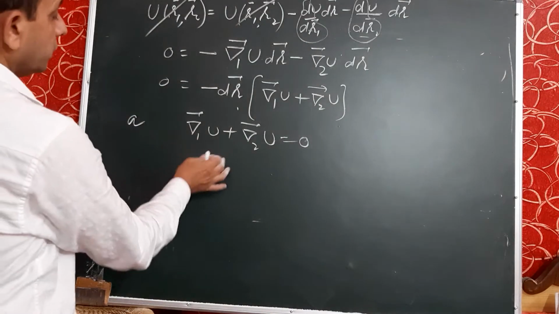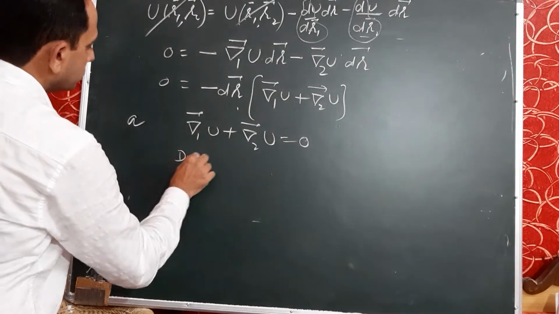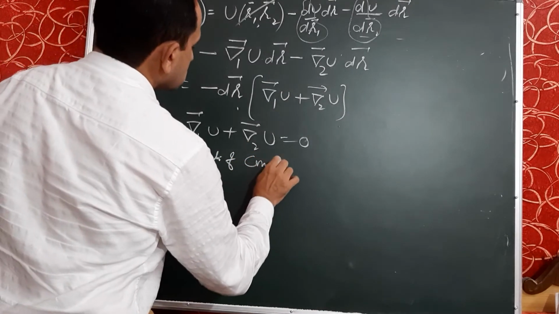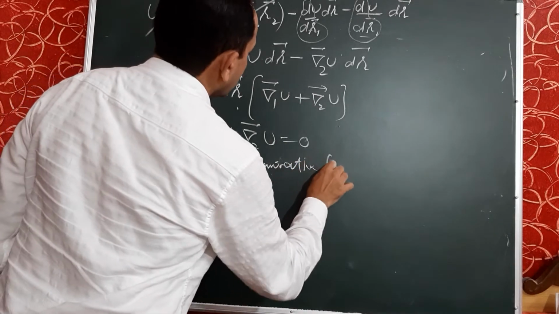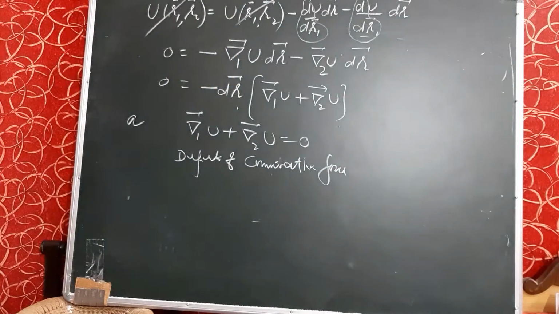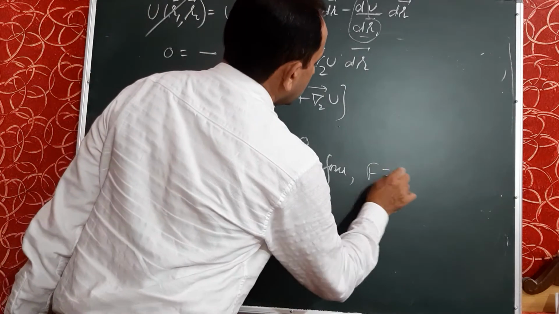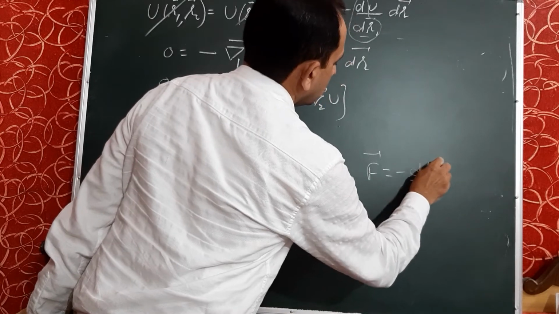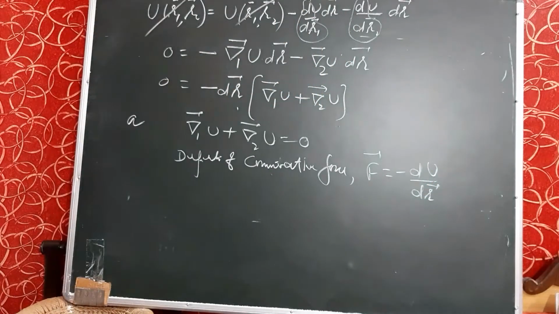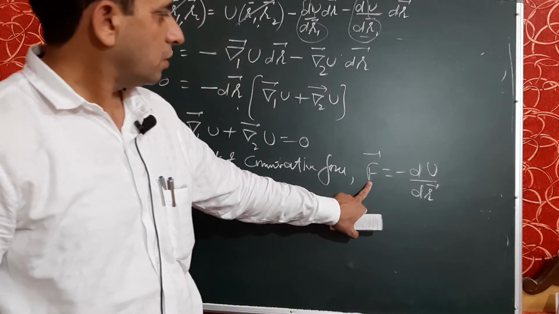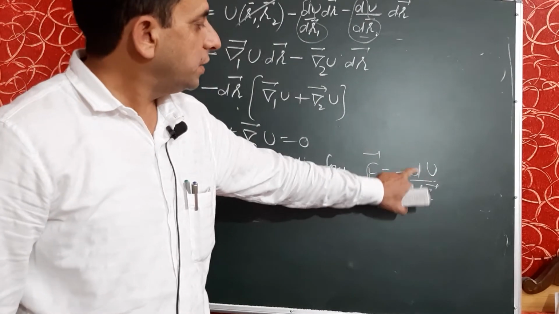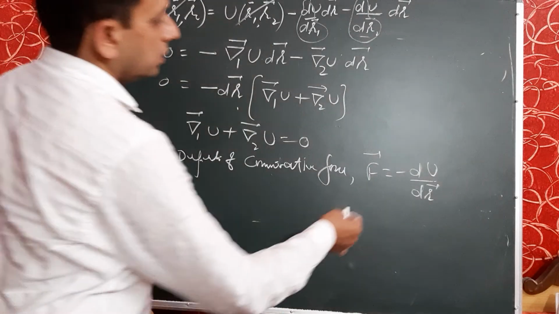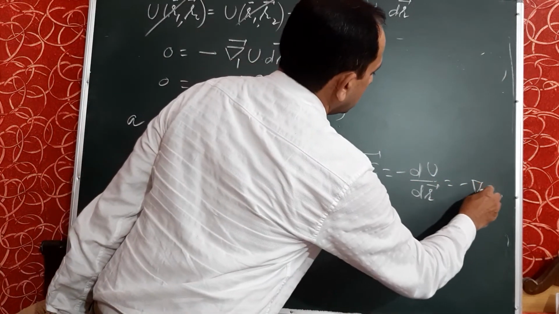Now, we know that by the definition of conservative force, if the force is conservative, then that force is derived from this equation. I have already discussed in the previous lecture the force which is produced from the negative gradient of any scalar quantity or any energy scalar quantity, or this d/dr may be written as minus del u.